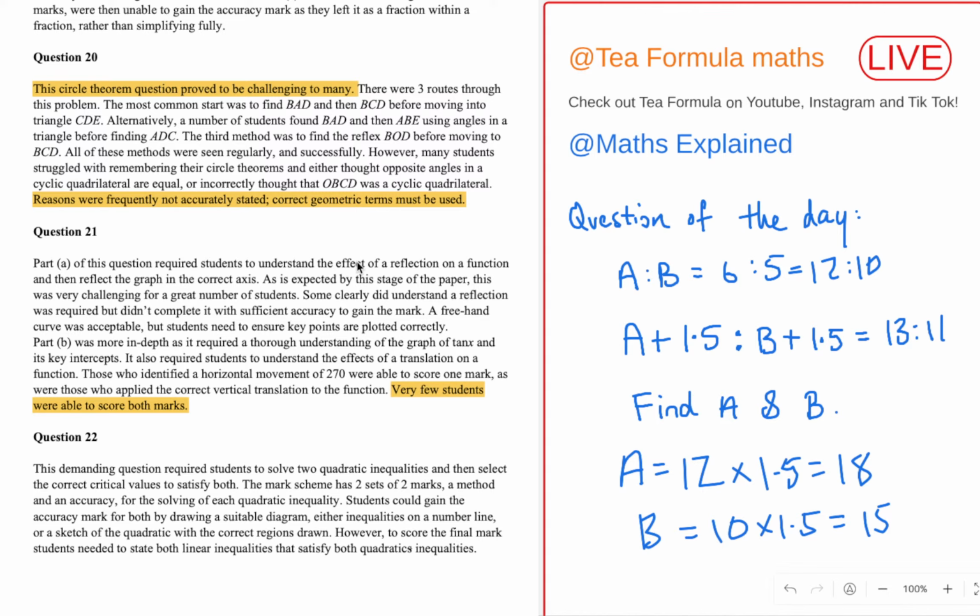Question, because there are people that will be watching after the fact, watching the VOD. Question 21. Oh, this was pretty tough. This was transformations, graph transformations. It's the worst one where there's a negative.